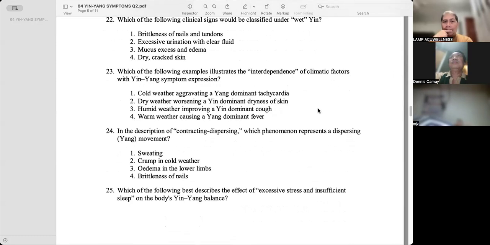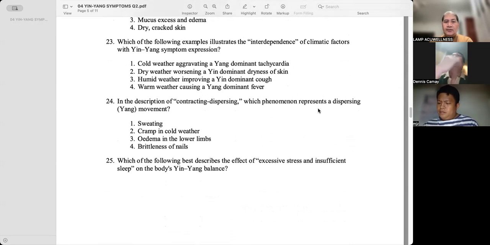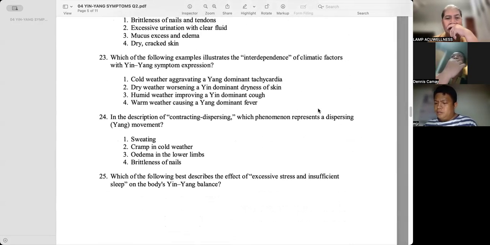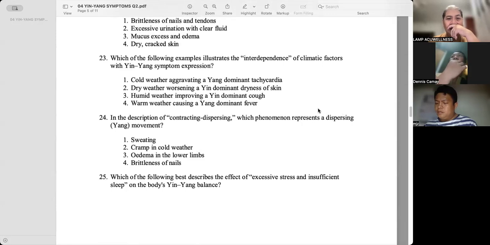Wait lang. I think cold weather aggravate. Okay. In the description of, I think there's something wrong, no? Illustrates that interdependence siya.